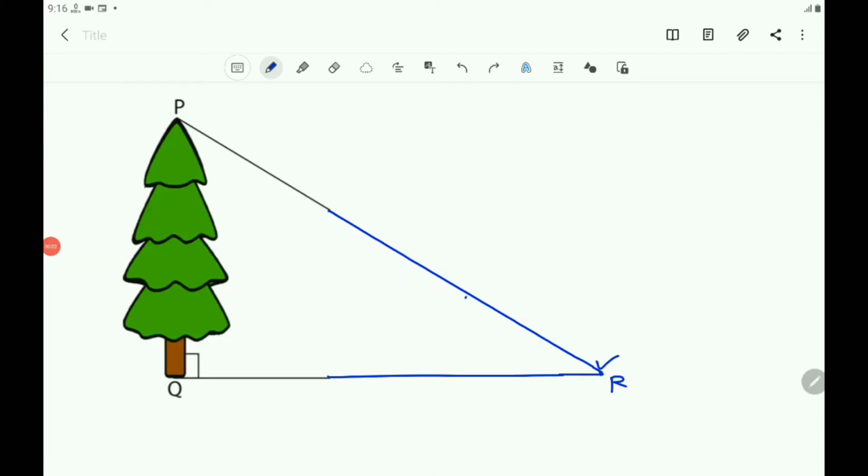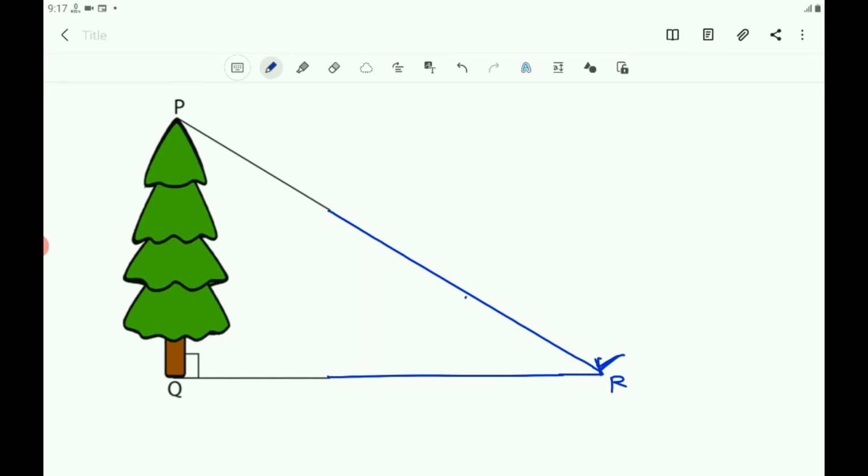Suppose you are standing here and observing the top of the tree, and again you can imagine a right angle triangle formed here. You know that the tree is perpendicular to the ground and here PQ is the height of the tree and you are at a point R, and by joining the top of the tree and bottom of the tree and your point of view, you can imagine the right angle triangle here.